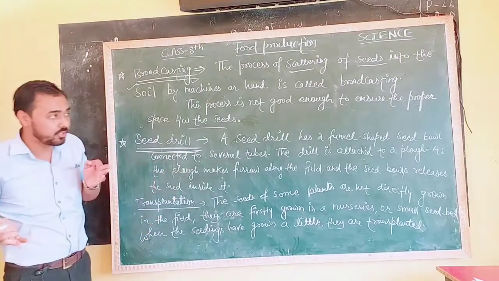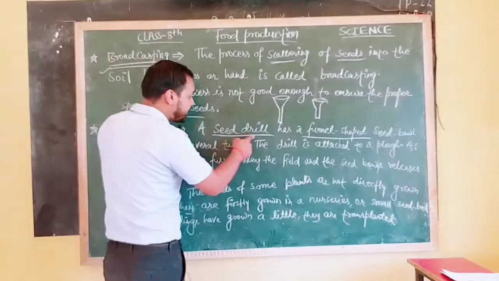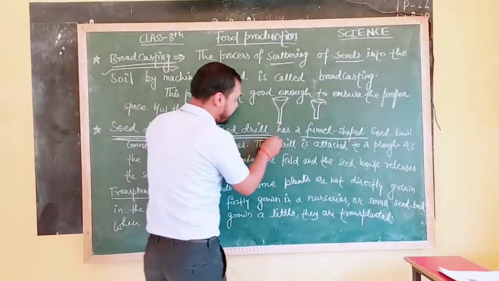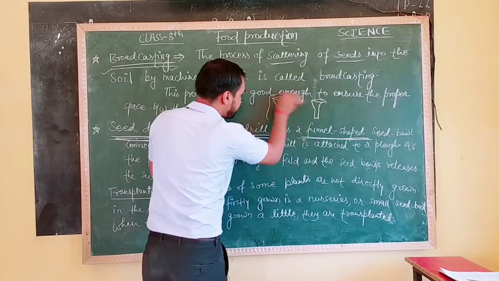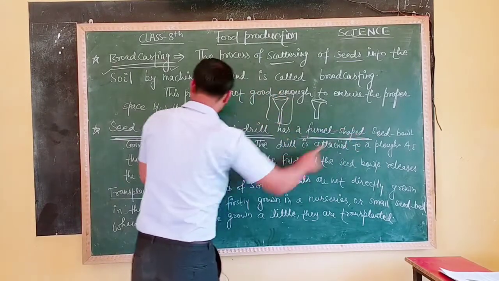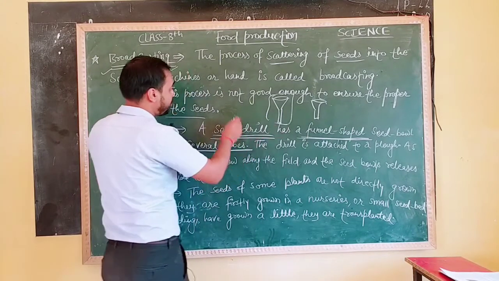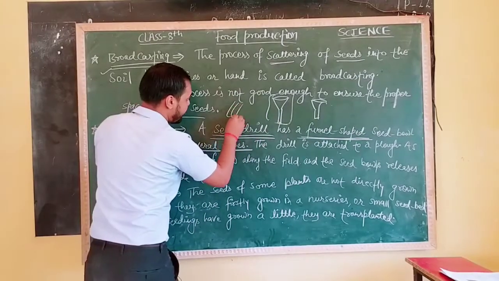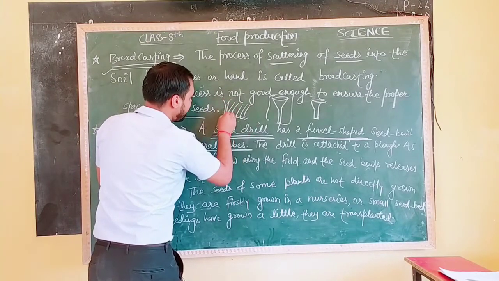What is a seed drill? Seed drill is a machine. What type of machine? A funnel-shaped one: a funnel-shaped seed bowl connected to several tubes. A lot of tubes are there. I have told you in previous classes. Here is the figure of the plow, and all the plows are connected to a funnel.